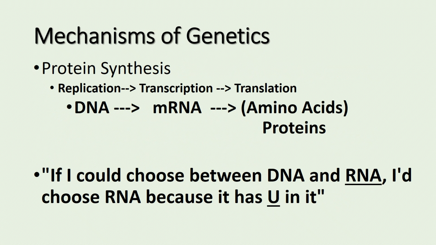DNA is the blueprint of life and carries the genetic code that codes for all of our traits. These traits are then expressed by proteins that are made via protein synthesis. When DNA is turned into mRNA, this is called transcription and happens in the nucleus. When the mRNA is translated into amino acids at the ribosome, this is called translation.